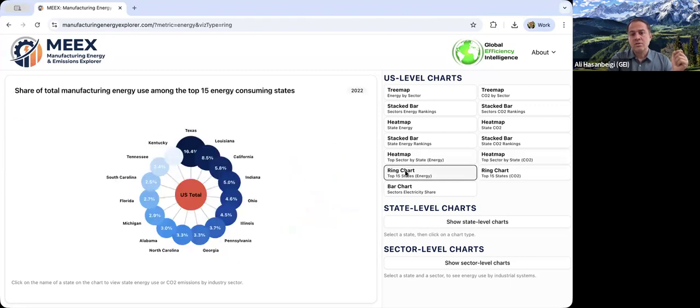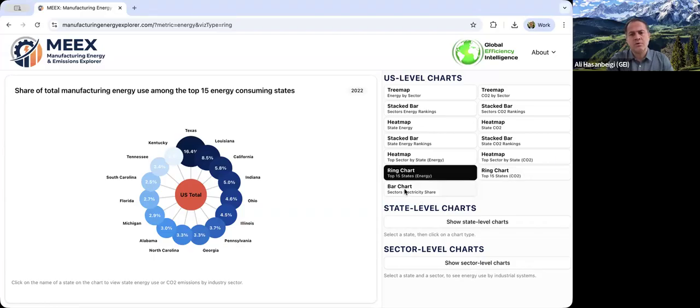There are ring charts for energy and CO2 that, again in a different kind of format, tell you exactly the top 15 energy consuming states, I mean manufacturing energy consuming states: Texas, Louisiana, California, Indiana, Ohio, etc. And same for CO2.